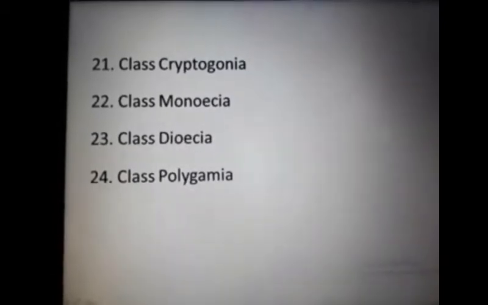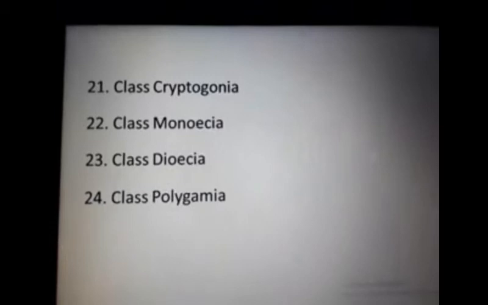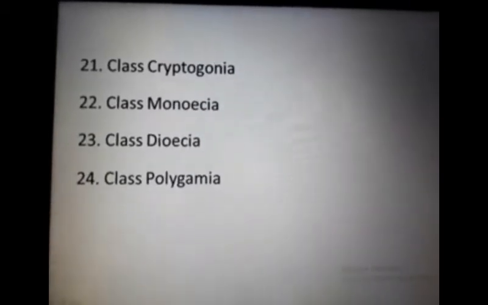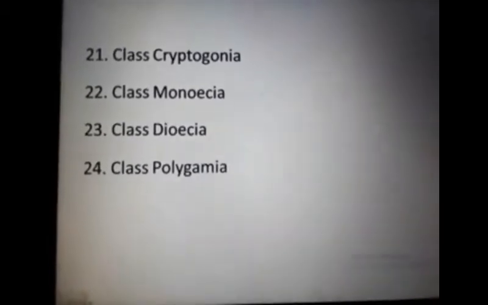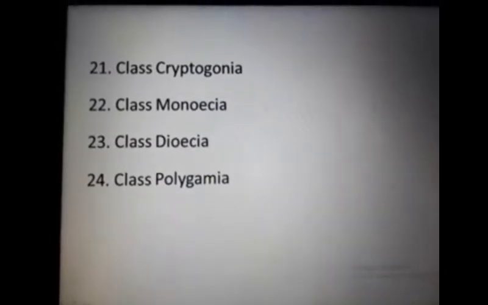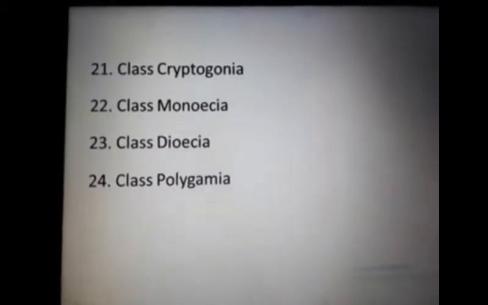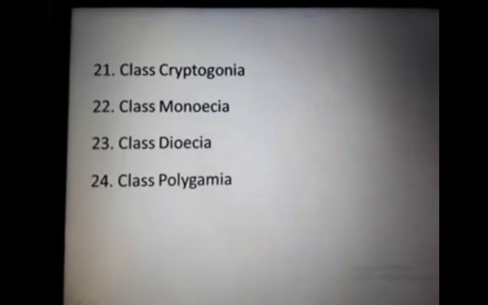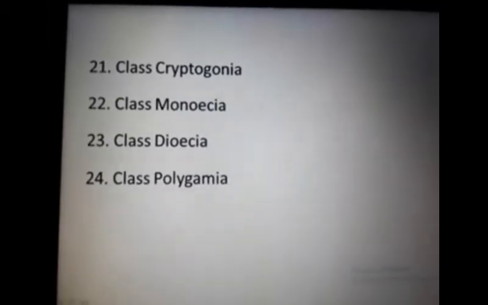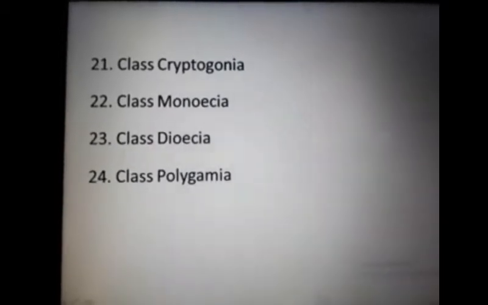So this is about the scheme of classification of the Linnaean system, the first system of classification, that is the Carolus Linnaeus classification system, in which we discussed the advantages of that system, the disadvantages of that system, and the scheme of the Linnaean system. In this scheme they divided the plants into 24 classes, from 1 to 24. Just keep their names in your mind. This is enough for you.